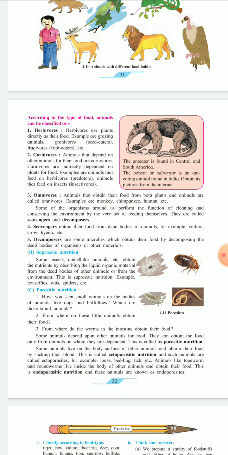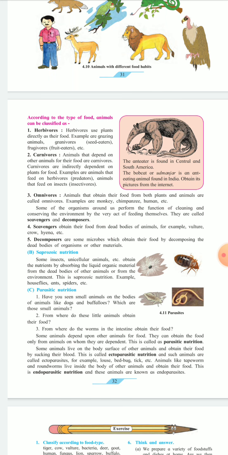Second question, from where do these little animals obtain their food? Okay, those animals get food from the animals on which they live. From where do the worms in the intestine obtain their food? In the intestine of an animal, some worms are there, and they get the food from the animal in whose intestine these worms are living. Let's learn in detail.